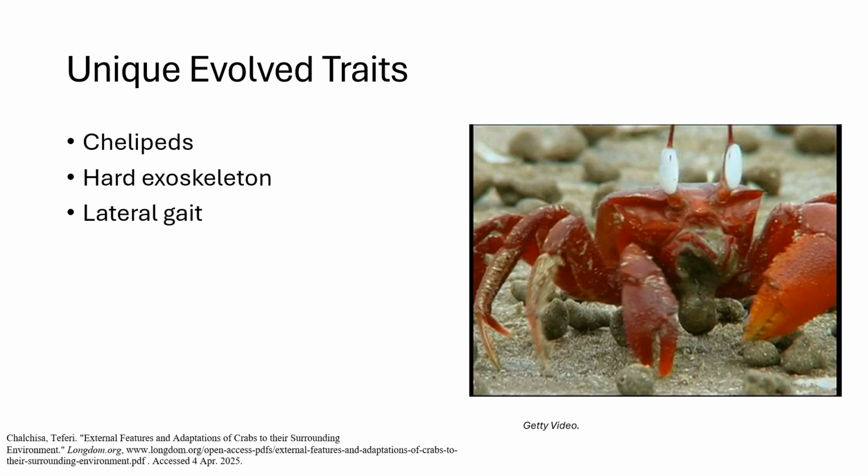A third unique trait of crabs is that they walk sideways, mainly due to the fact that their leg joints flex sideways, and therefore this allows them to walk that way most easily. This allows them to navigate diverse terrains and escape from predators as needed. The video showcases a crab walking sideways while using its chelipeds to scavenge for food, and you can also see the hard exoskeleton that's presented in the crabs.